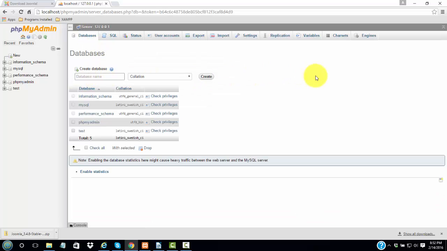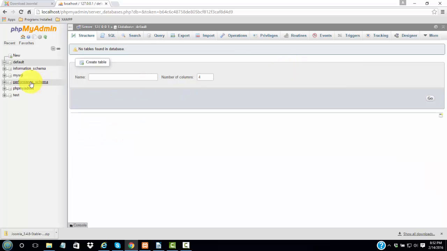and we're going to create a new database, and we'll just call it default, for lack of creativity. So now we have a database. Now in our XAMPP, our databases don't have any passwords, but on a live server we'll have to set up a password and everything for our database too. So we've got our database set up.